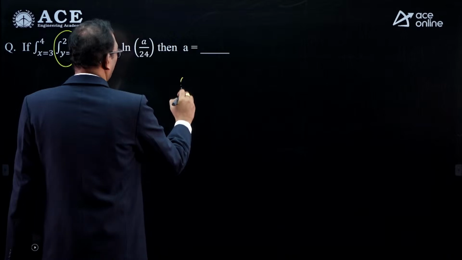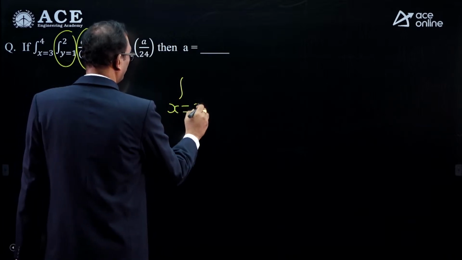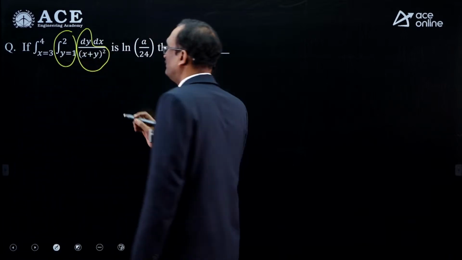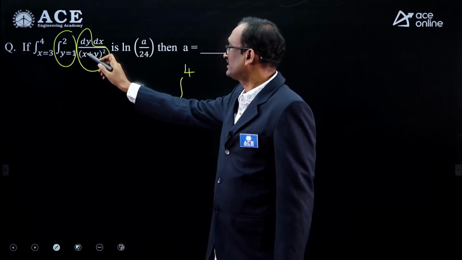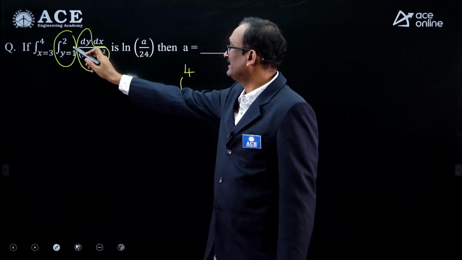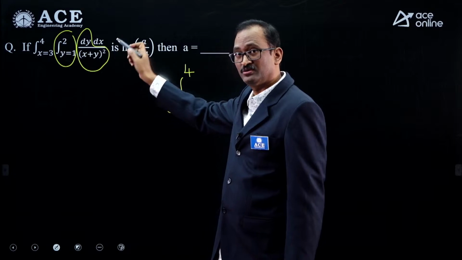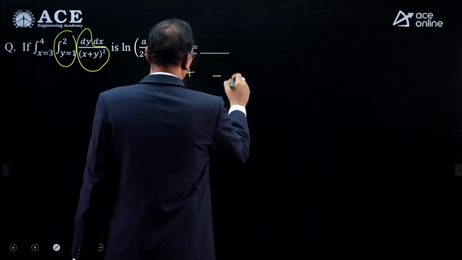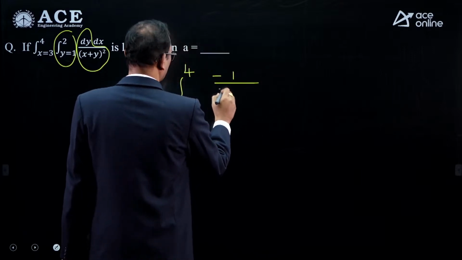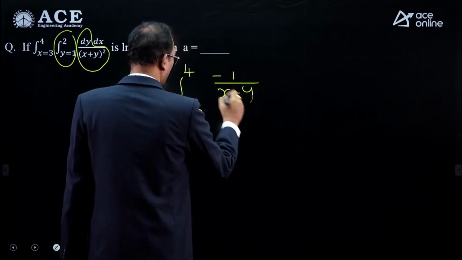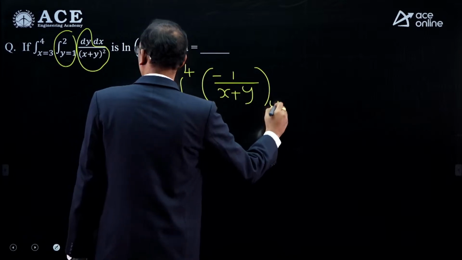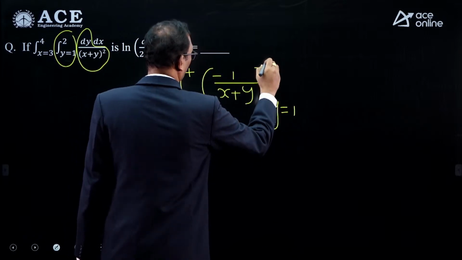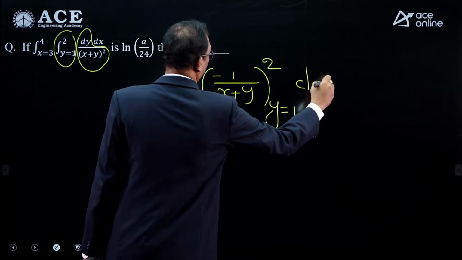So this is x, limits 3 to 4, and assume here x is a constant, say k. So integral dy by (k plus y) whole square, how much is it? Minus 1 by k plus y. Minus 1 by k plus y, k means x, so minus 1 by x plus y, between the limits y equals 1 to 2, into dx.